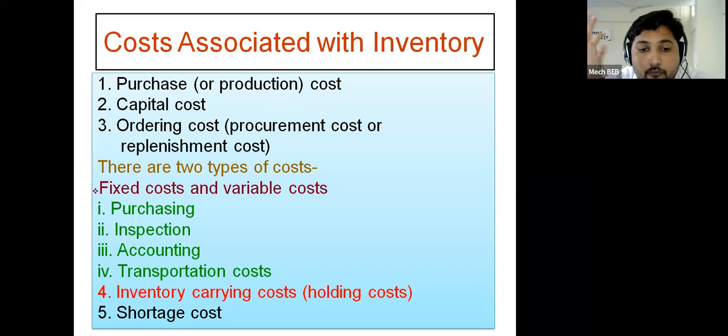Then the fourth cost which is associated with inventory is the inventory carrying cost, or the holding cost. What costs can be associated with keeping inventory in one place, so that is nothing but inventory carrying cost.